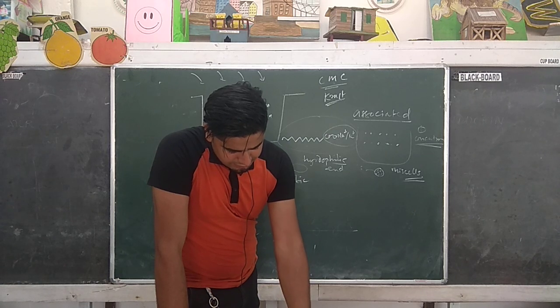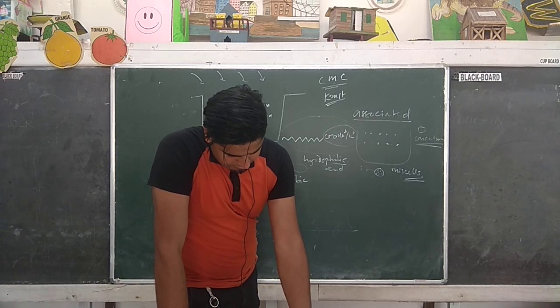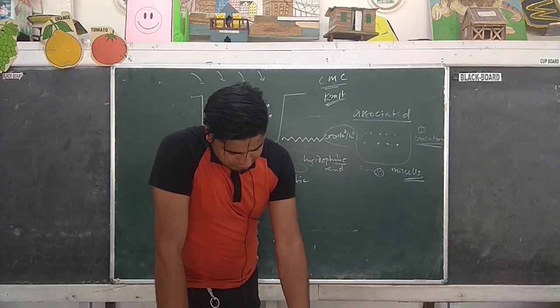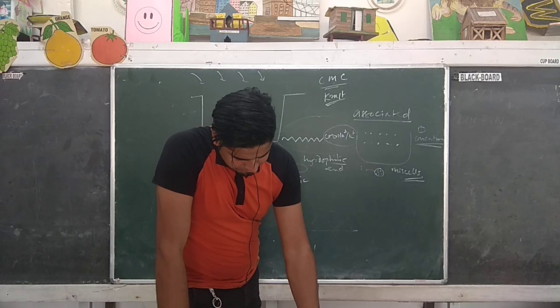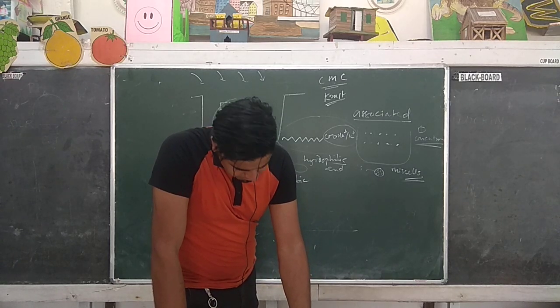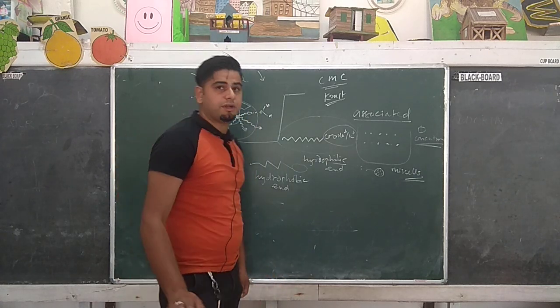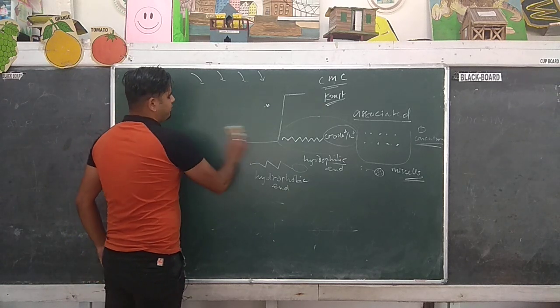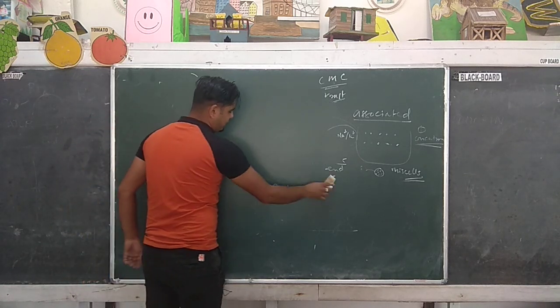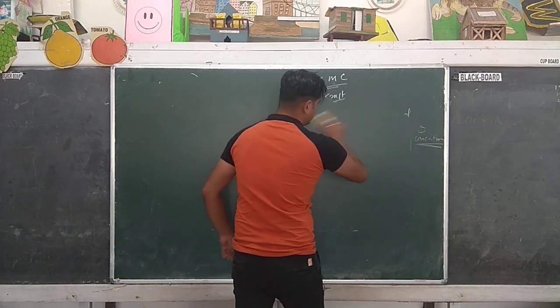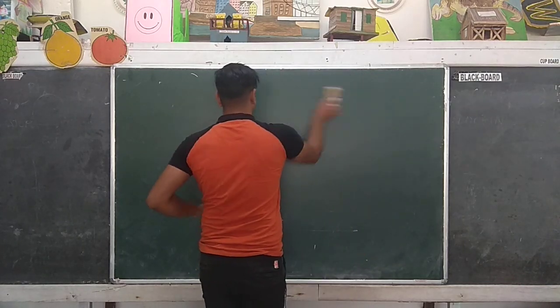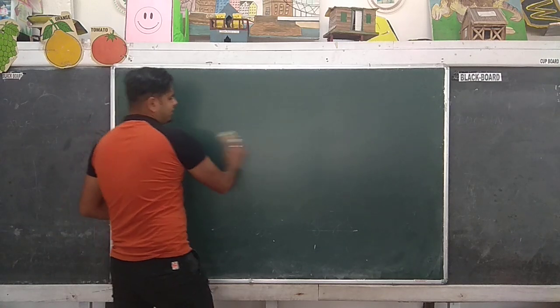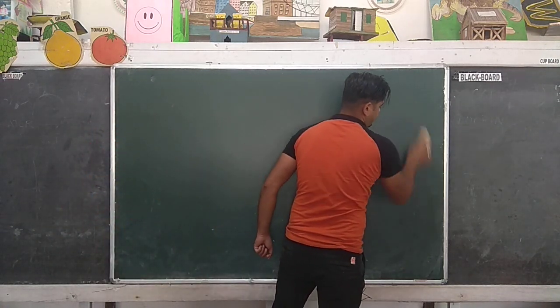Okay, so now next, we will discuss the preparation of colloids. As we have discussed, lyophilic colloids are easy to prepare, just mixing can do the work, but lyophobic sols are very difficult to produce.